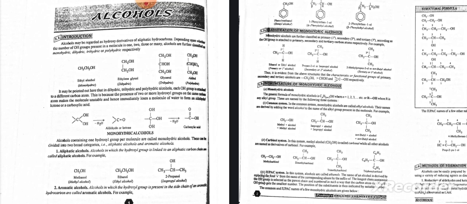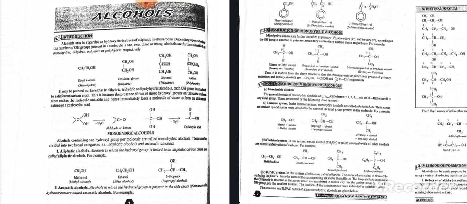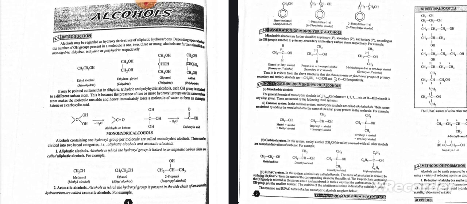It may be pointed out that in dihydric, trihydric, and polyhydric alcohols, each OH group is attached to a different carbon atom. This is because the presence of two or more hydroxyl groups on the same carbon atom makes the molecule unstable, and it immediately loses a molecule of water to form an aldehyde, ketone, or carboxylic acid.